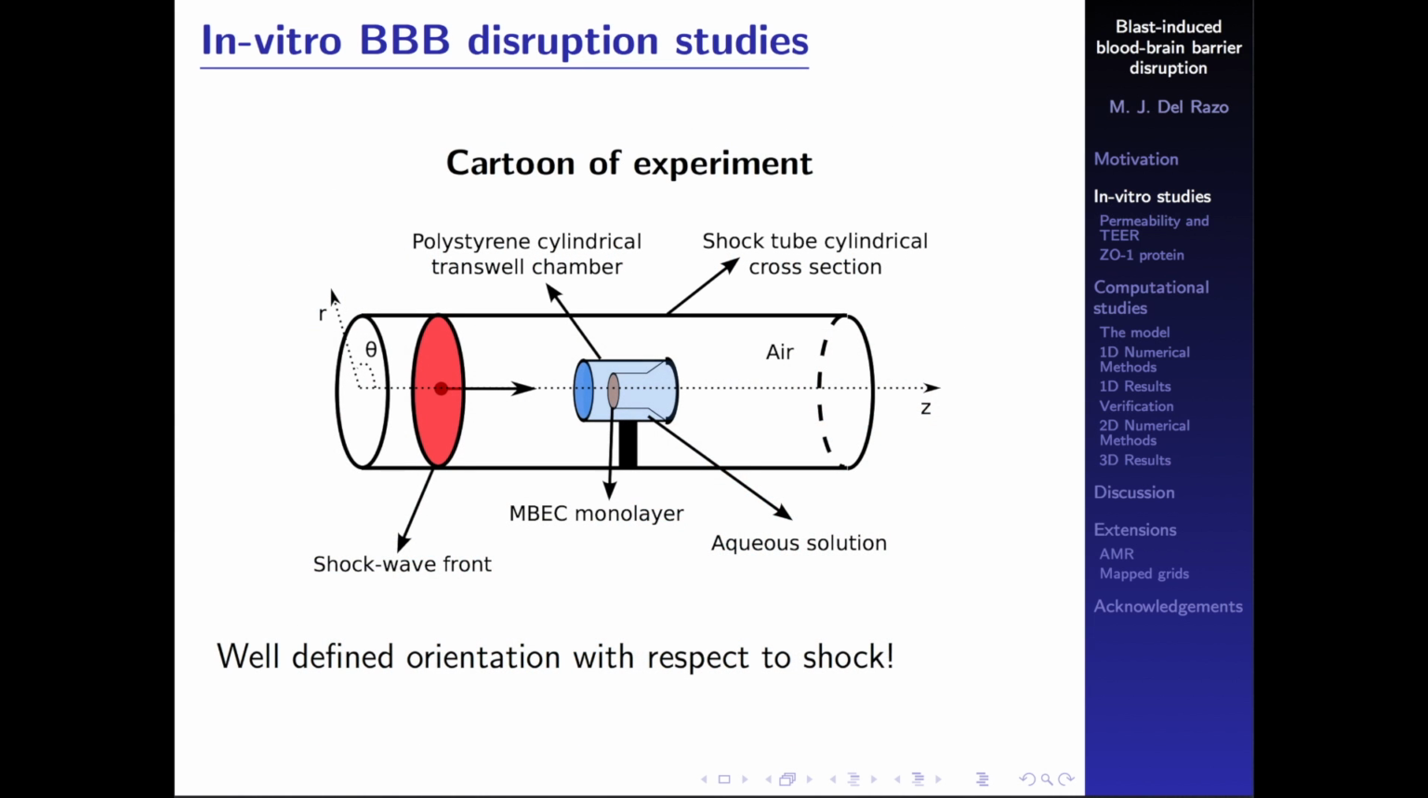Okay, so now we can think of a cartoon of the experiment to make it a bit more visually understandable. If we see a cylindrical cross-section inside the shock tube, which is this one, we'll have a shock wave front coming from this side, and then it will eventually hit our transwell with the sample cells inside. As we can see, it's filled with an aqueous solution, so I just painted that in blue so it's clear. The advantage of this setup is that now we have a well-defined orientation with respect to the shock.